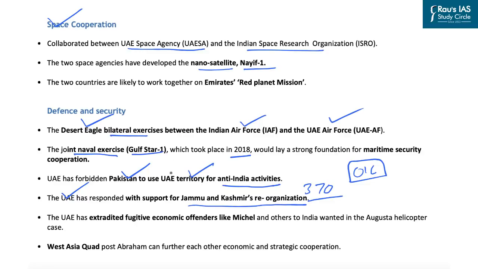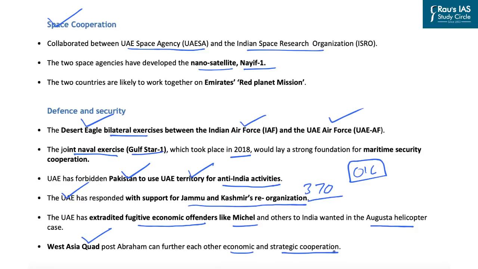Also, the UAE has extradited various fugitive economic offenders like Michel in the AgustaWestland helicopter case. And also, we are aware that the West Asian Quad has been formed because of the Abraham Accords that were finalized, and this is further likely to improve the economic as well as strategic cooperation. So these are a few areas of cooperation in terms of investment, the knowledge economy, space cooperation, as well as defense and security cooperation.